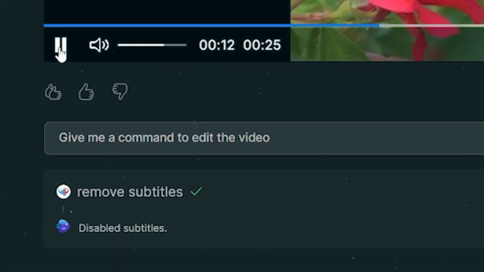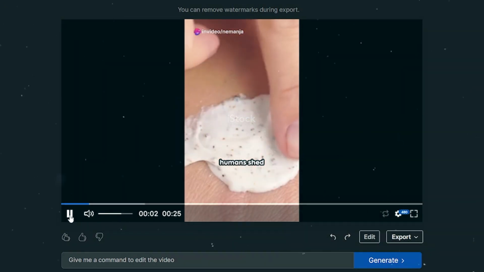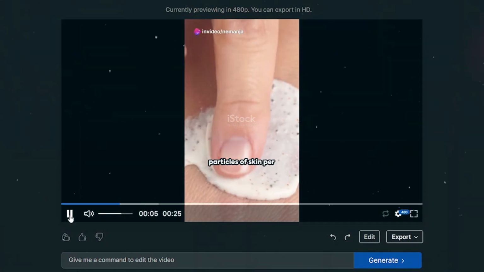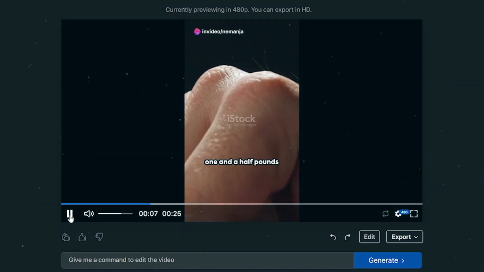Okay, let's take a preview. Did you know? We humans shed approximately 600,000 particles of skin per hour. That's about 1.5. That looks great.